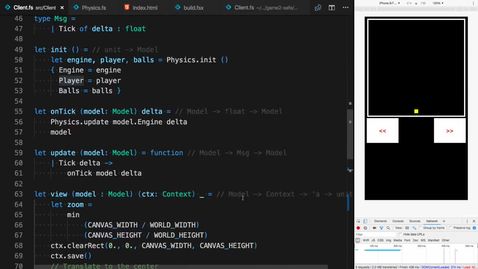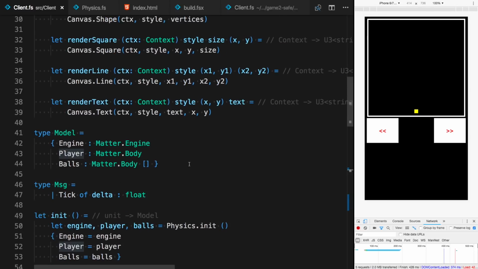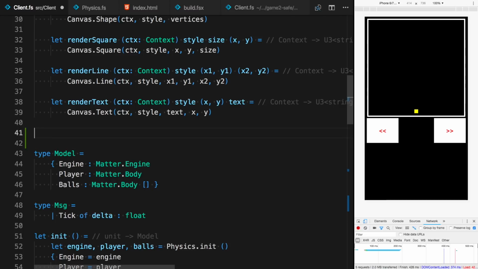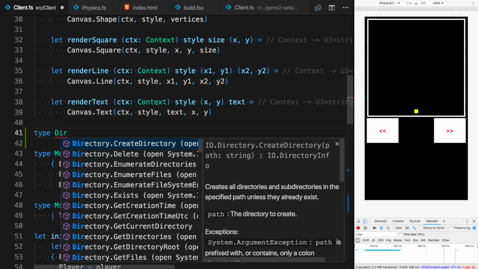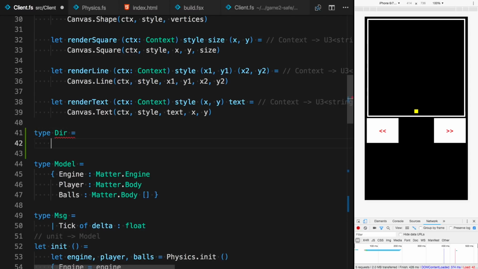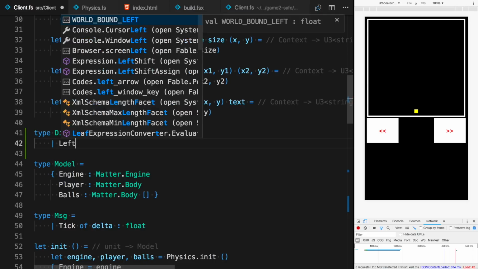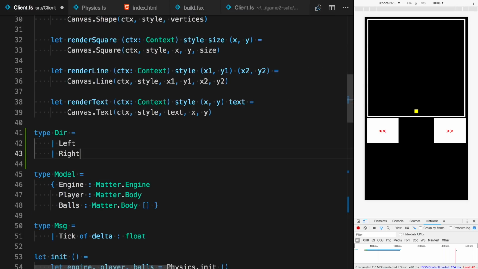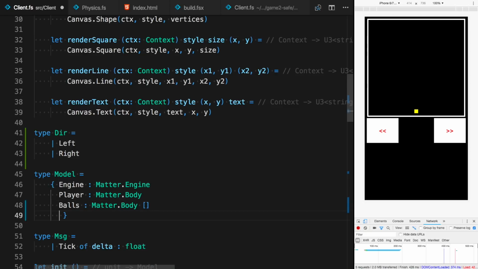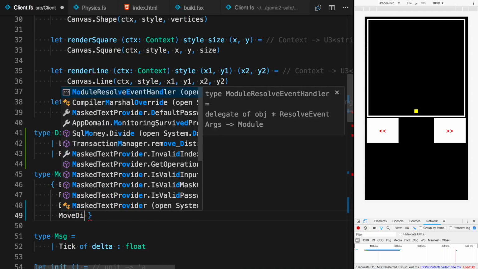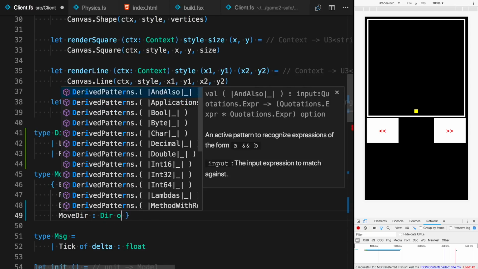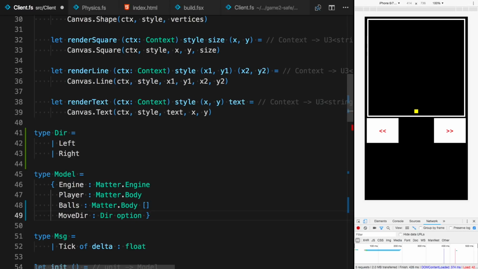Okay, and now I want to add a new message to dispatch, like moving the player. Before I do this, let me add a new type called dir, or direction, and a direction can be either left or right, and we'll have that in our model, so the player can move either left or right or none.